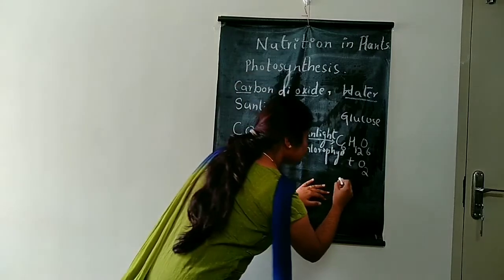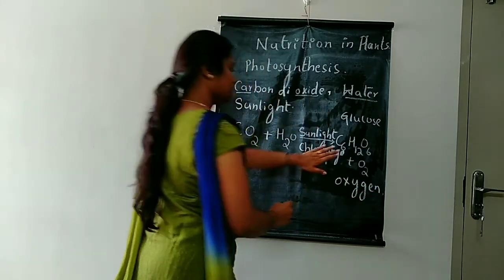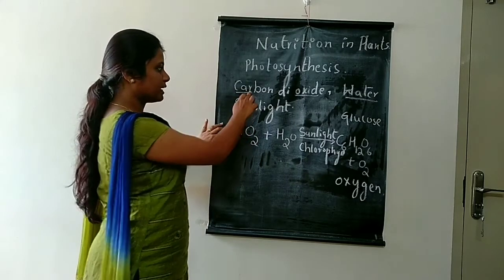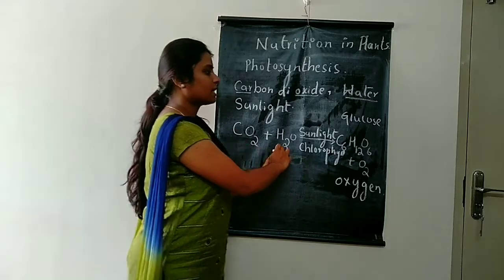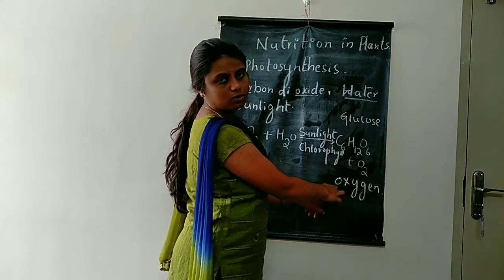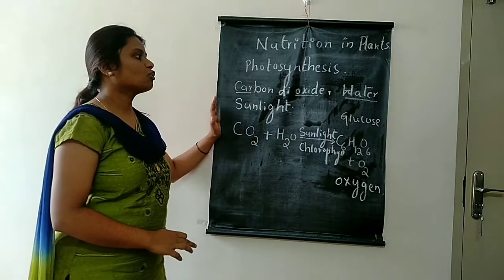If it is difficult for you, you can also write carbon dioxide plus water will convert into glucose and oxygen. This is the process of photosynthesis.